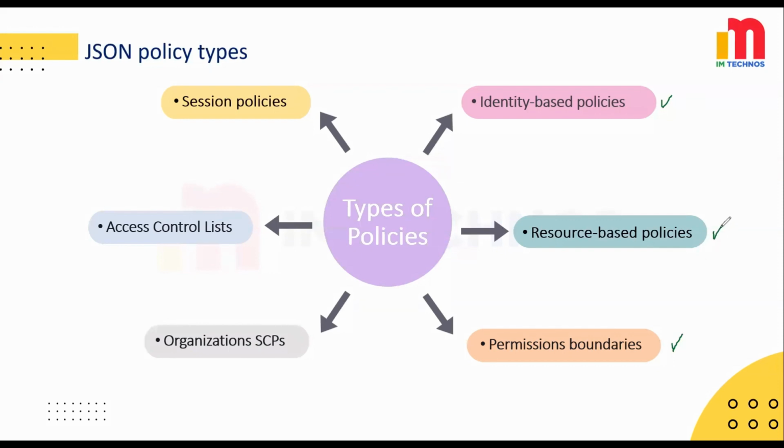Resource-based policies are JSON policy documents that you attach to a resource, for example, an S3 bucket. ACLs are also attached to a resource, but you must use a different syntax. SCPs are JSON policy documents with restricted syntax that you attach to an AWS organizational unit, OU. And finally, session policies are JSON policies that you provide when you assume a role or federated user session.